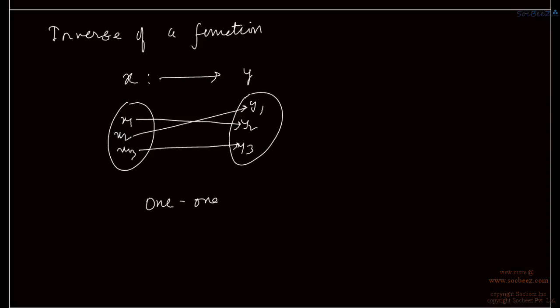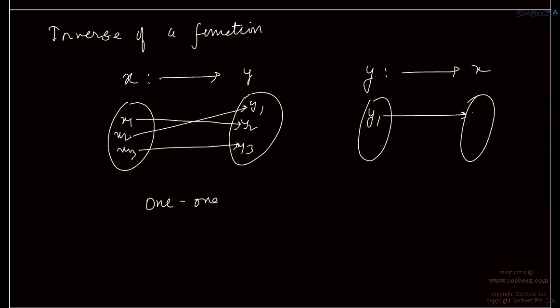Okay. Then we define an inverse of a function, that is mapping from Y to X, and this set becomes domain set and this set becomes range set. So for y1 we will be getting, since for x2 we are getting y1, so for y1 we will be getting x2. So this is called inverse mapping.